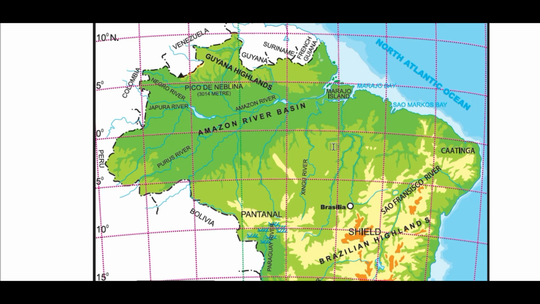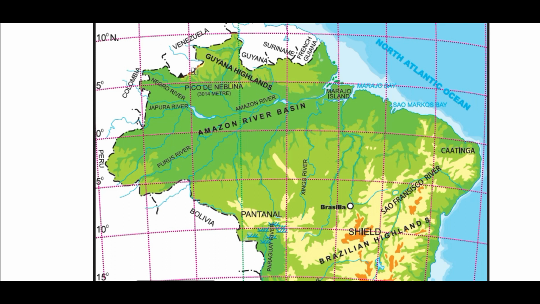You just have to stand facing in the direction in which the river flows. Okay, suppose this is a river flowing from west to east, so your face should be in the eastern direction. If your face is in the eastern direction, then the tributaries meeting the Amazon river from your right hand side are known as right hand tributaries, and those meeting the river from the left hand side are known as left hand tributaries.